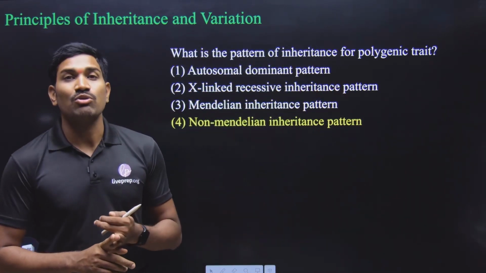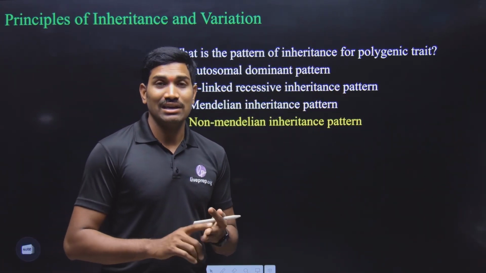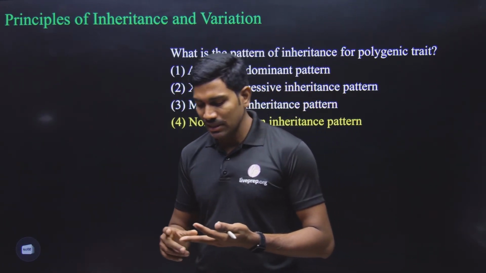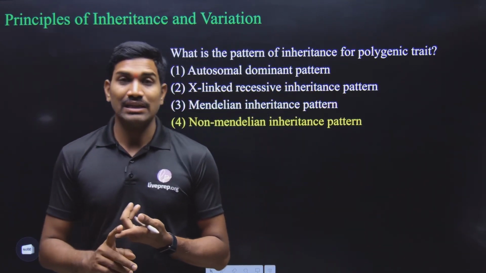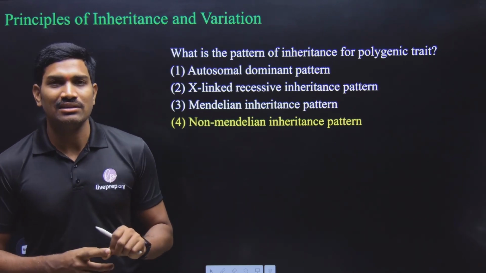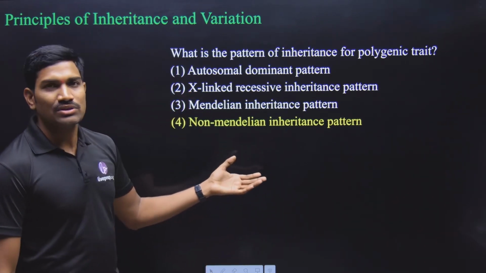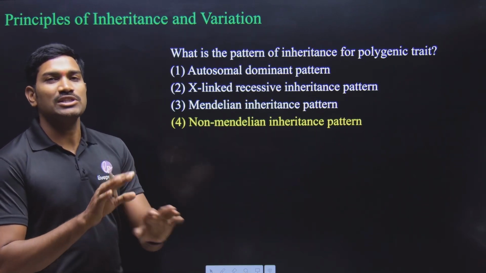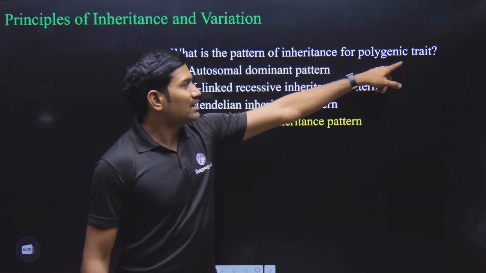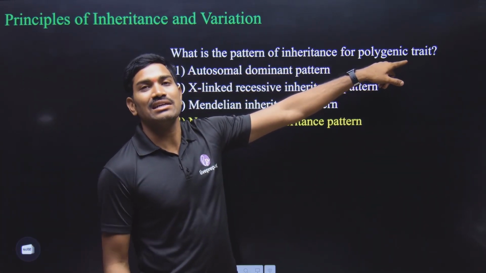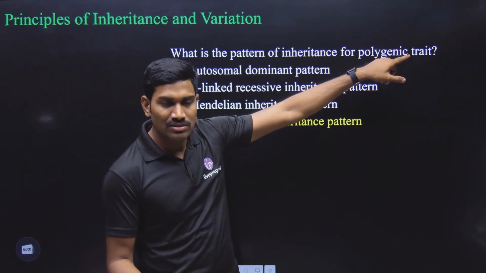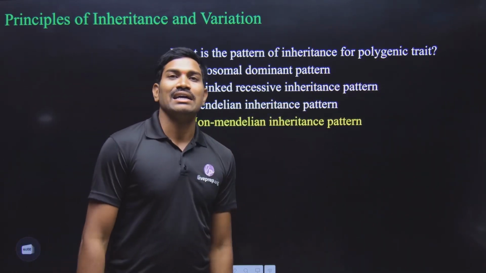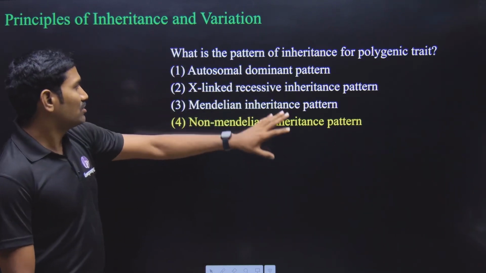Incomplete dominance, codominance, multiple alleles. In the multiple alleles concept, that is also coming under the non-Mendelian genetics, and then pleiotropy, polygenic inheritance. So all these concepts will come under non-Mendelian genetics. They will not follow Mendel's principles of inheritance. So that's why here they are talking about the polygenic trait inheritance. Will it follow Mendelian laws, Mendelian principles? No, it will come under non-Mendelian inheritance pattern. Clear? This is what the answer is.